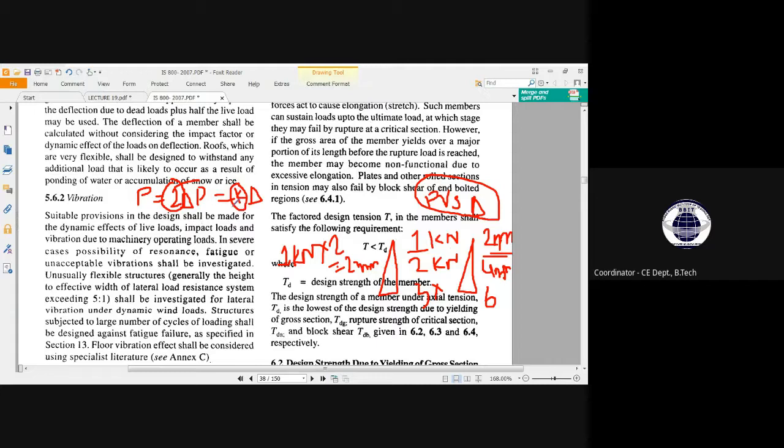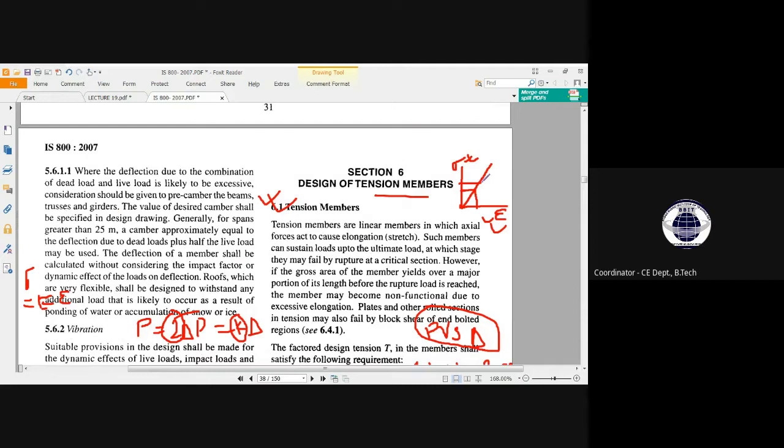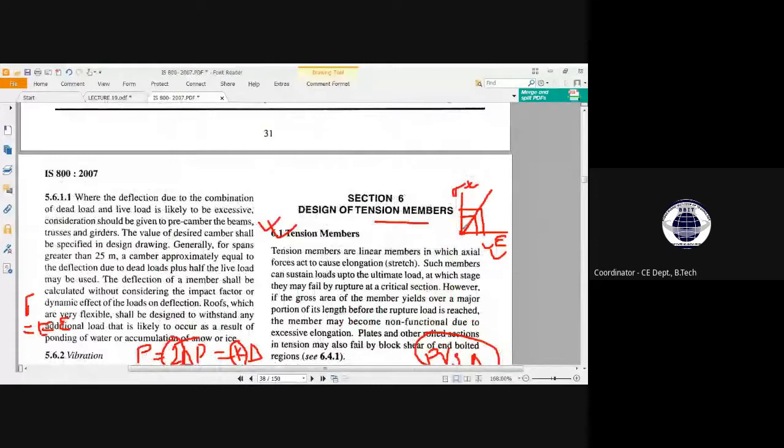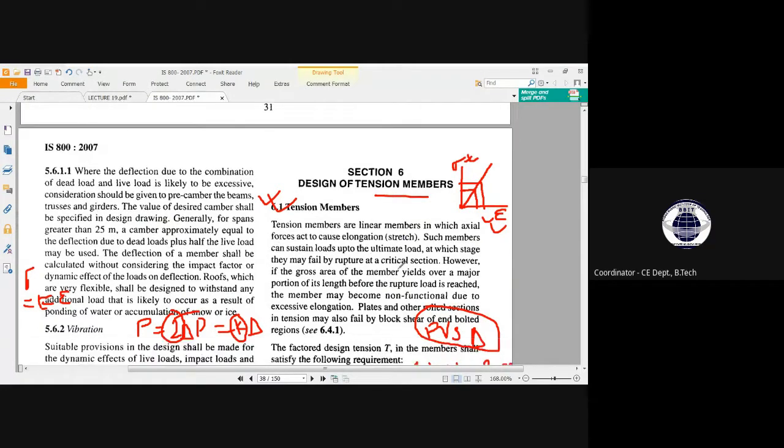Similarly, in the case of Hooke's law, stress is equal to Young's modulus into strain. So that Young's modulus is again a constant. So here there is a linear relation, as you can see. If I am increasing 1 kilonewton of force, you were getting a 2 millimeter of deflection. If I increase that force to 2, then you were getting a deflection of 4. So there is a linear relationship, right? So we presume that tension members are linear members.